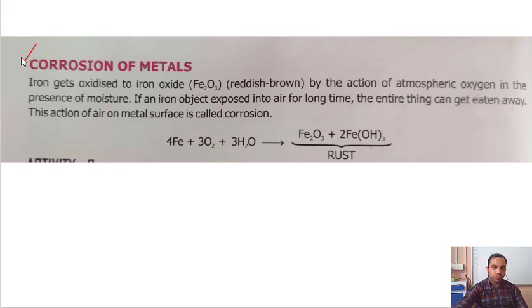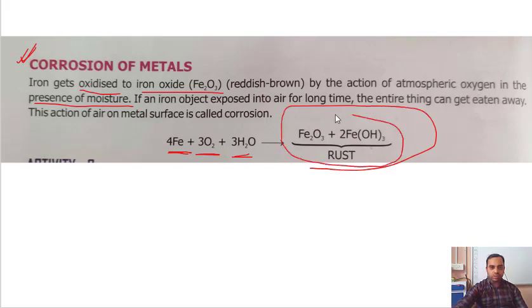Then the next point is corrosion of metal. How do metals get corroded? Iron gets oxidized to iron oxide, that is brown, by reaction with atmospheric oxygen in the presence of moisture. So this is iron. When iron reacts with oxygen in the presence of air, it gets rust. If an iron object is exposed to air for a long time, the entire thing can get eaten away. This action of air on metal surface is called corrosion.